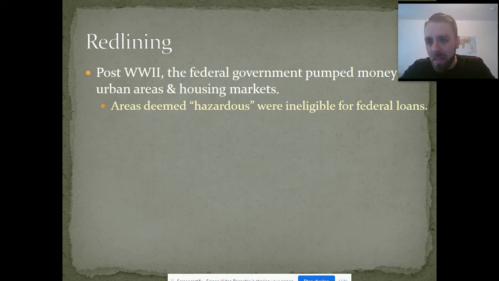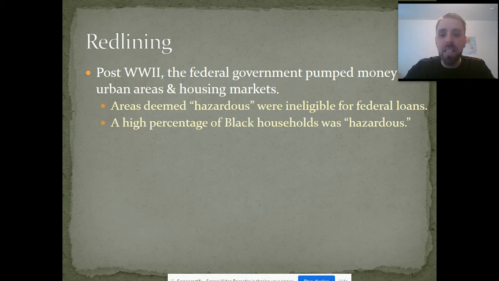Hazardous can mean a lot of things, but I think you see where this is going. We're not talking about hazardous in terms of nuclear waste and pollution. We're not talking about hazardous as in there's a bunch of grizzly bears roaming the neighborhood. We are talking about hazardous as integration, right?